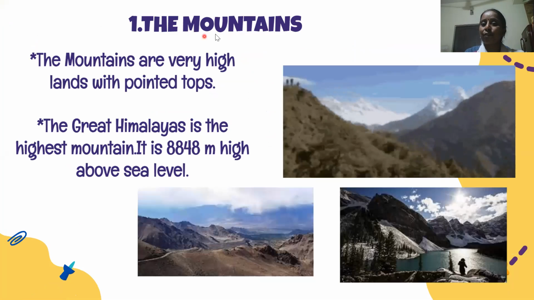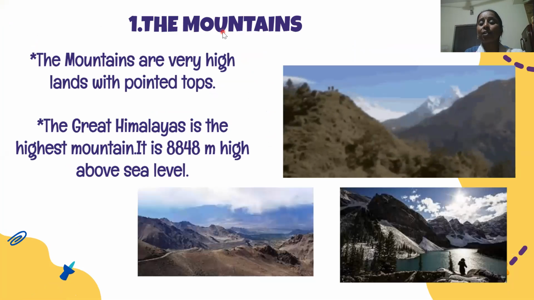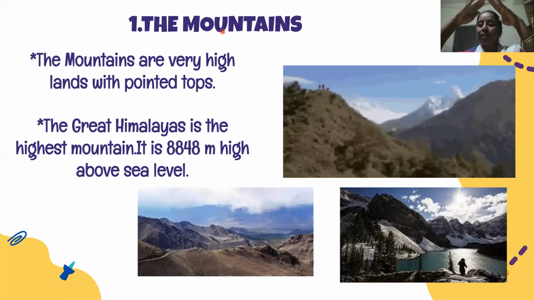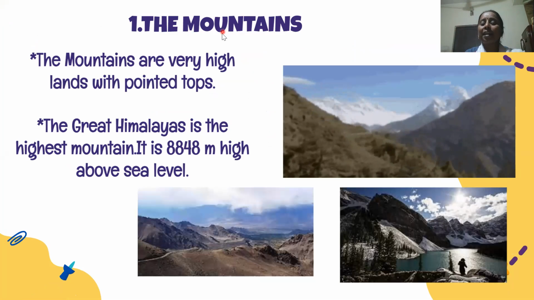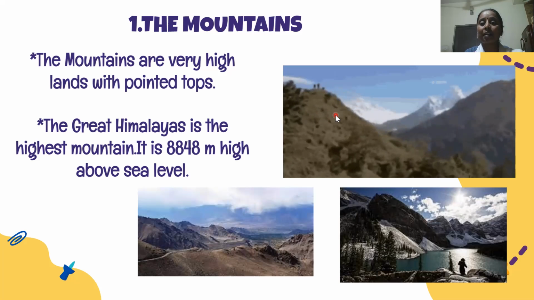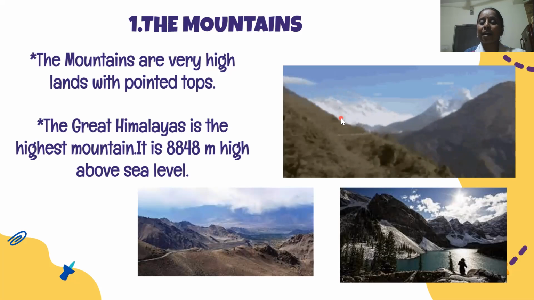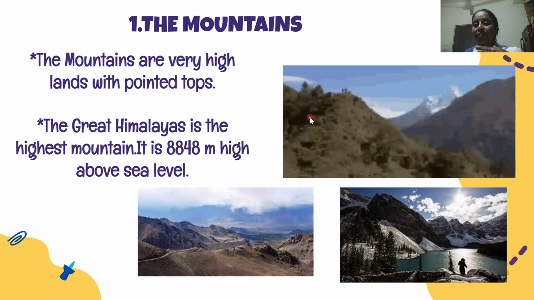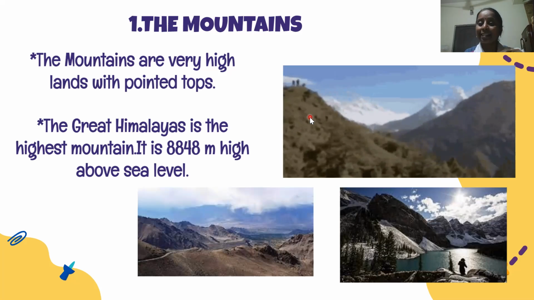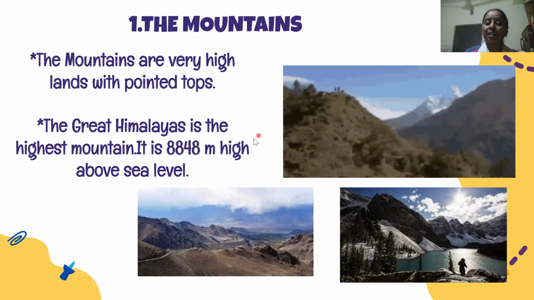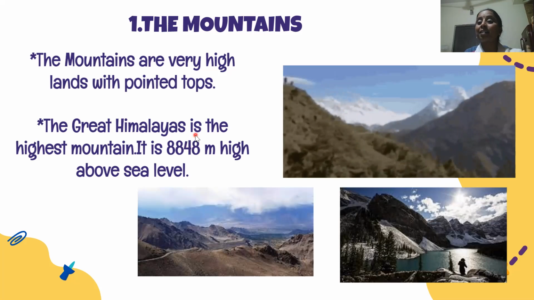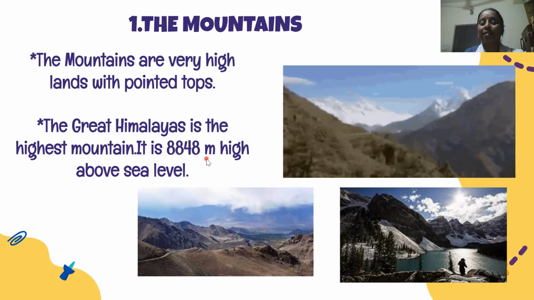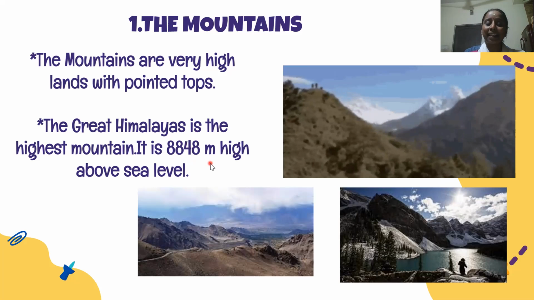The first landform is the mountains. The mountains are nothing but very high lands. They are the raised lands with the pointed tops. We have a huge range of mountains called Himalayas on the northern part of India, which extends from Jammu and Kashmir till Arunachal Pradesh, from west to east. It is a huge range of mountains. The Great Himalayas are the highest mountains, and it's 8,848 meters high above the sea level.